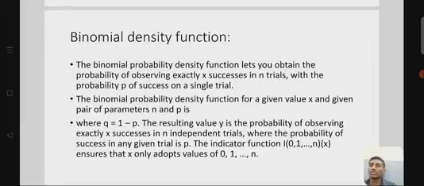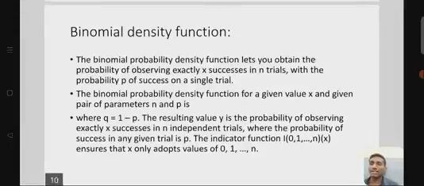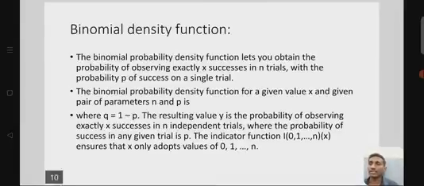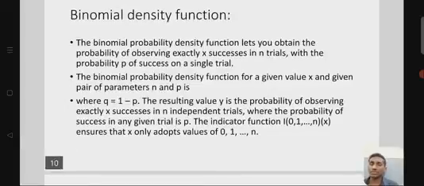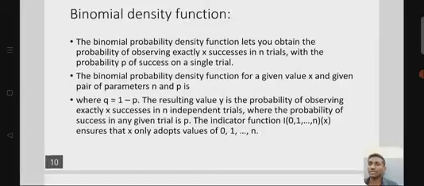So coming to the binomial density function, the binomial probability density function lets you obtain the probability of observing exactly x successes in n trials, with the probability p of success on a single trial. The binomial probability density function for a given value x and given pair of parameters n and p is given, where q defines 1 minus p.